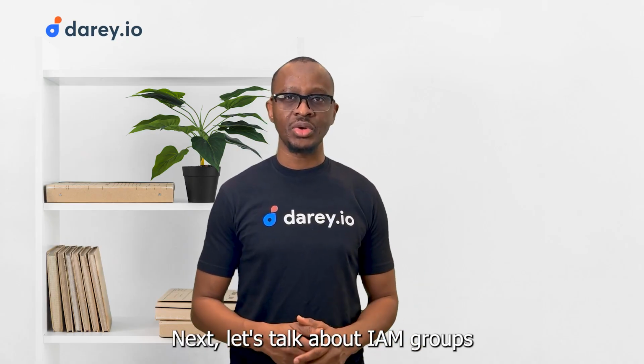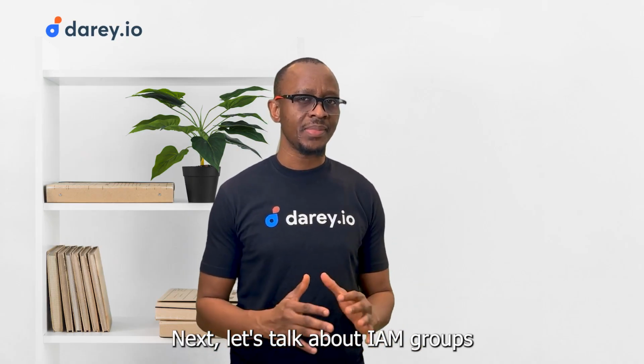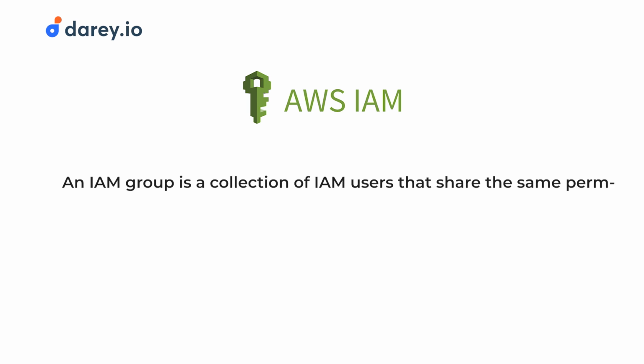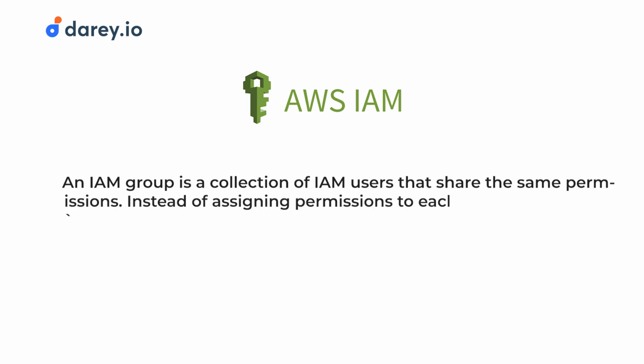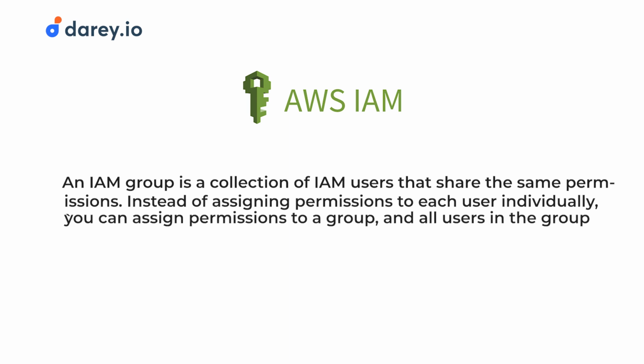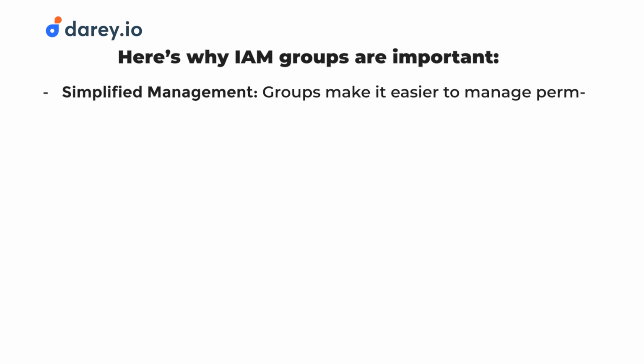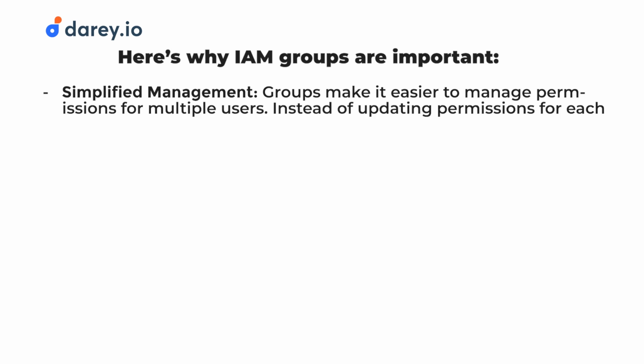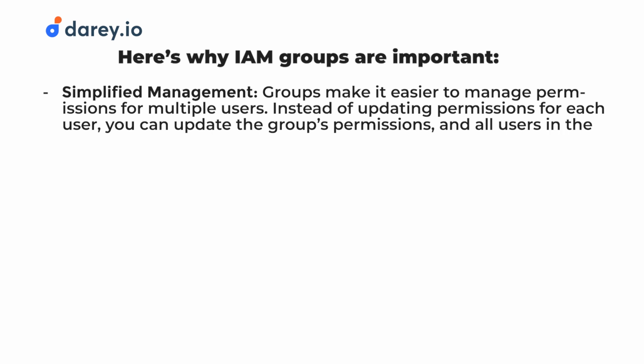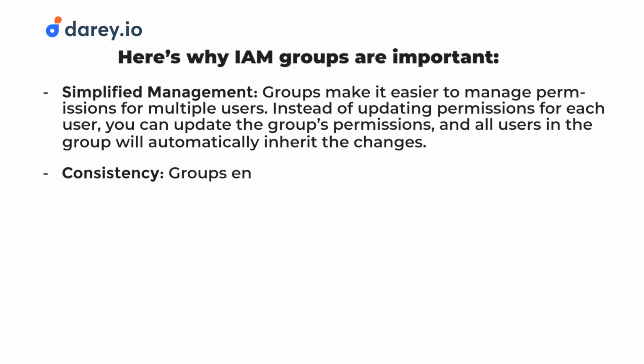Next, let's talk about IAM groups. An IAM group is a collection of IAM users that share the same permissions. Instead of assigning permissions to each user individually, you can assign permissions to a group, and all users in the group will inherit those permissions. Here's why IAM groups are important. Simplified management. Groups make it easier to manage permissions for multiple users. Instead of updating permissions for each user, you can update the group's permissions, and all users in the group will automatically inherit the changes.